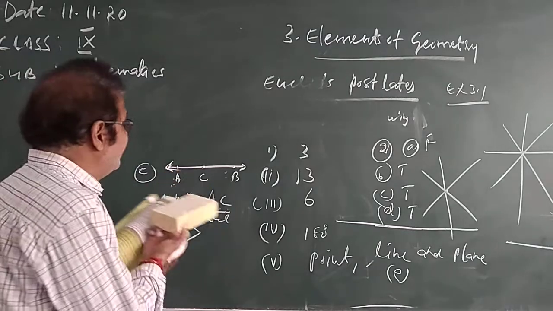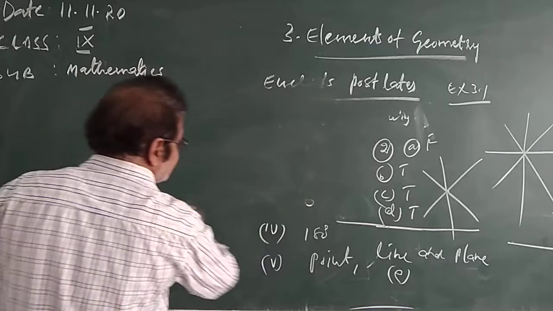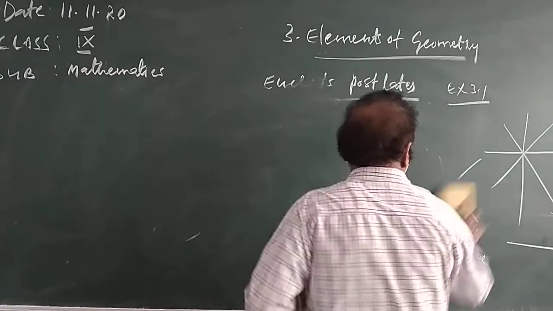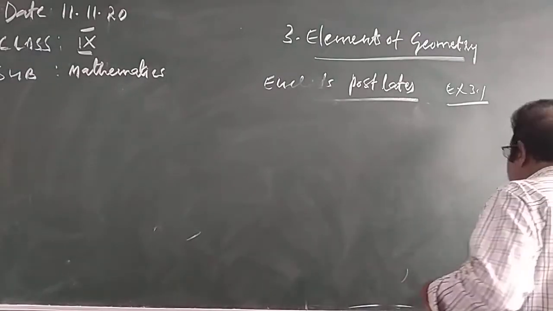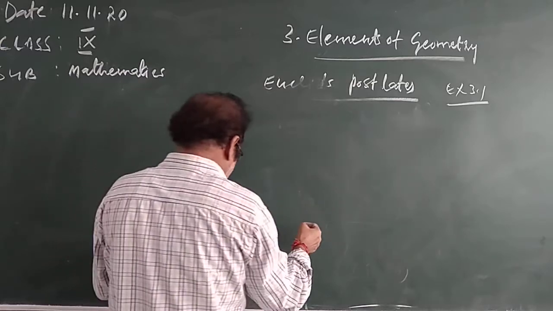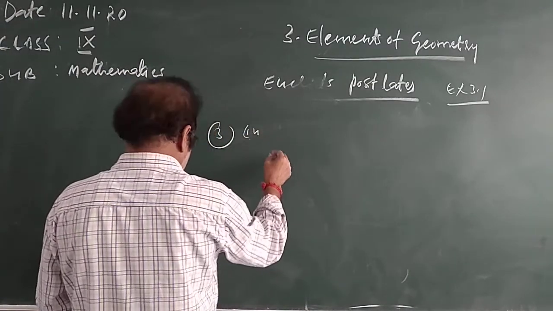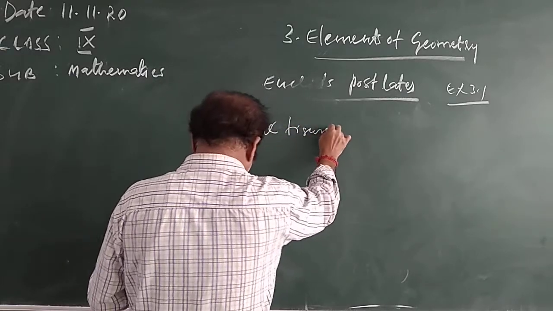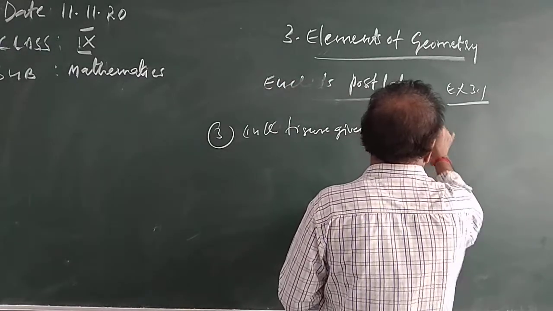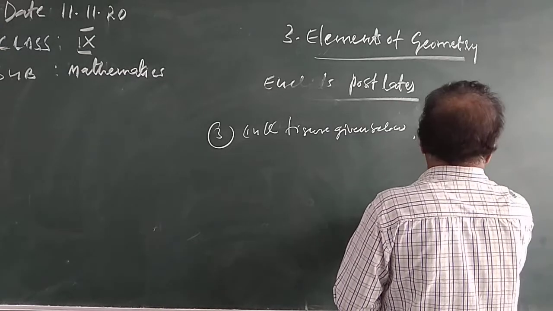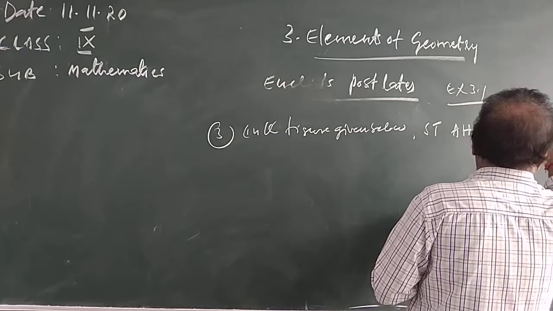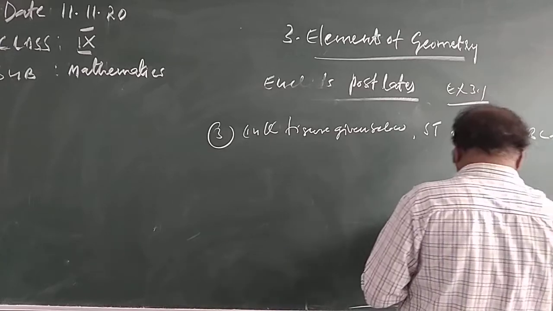Now, the third problem we will discuss. In the figure given below, show that AH is greater than AB plus BC plus CD.